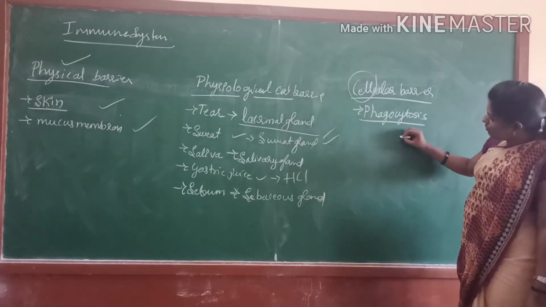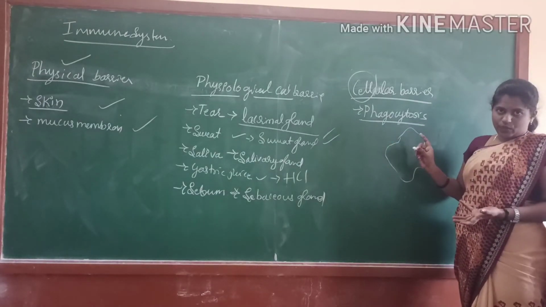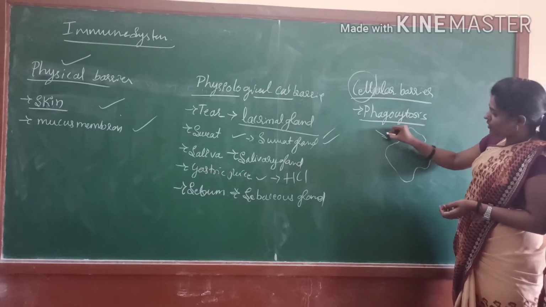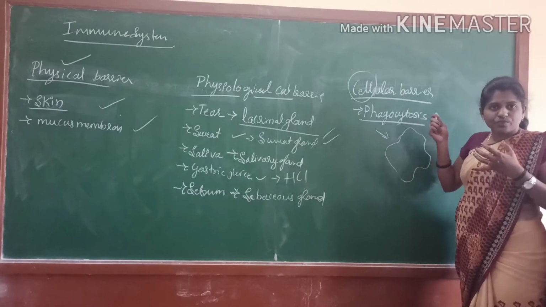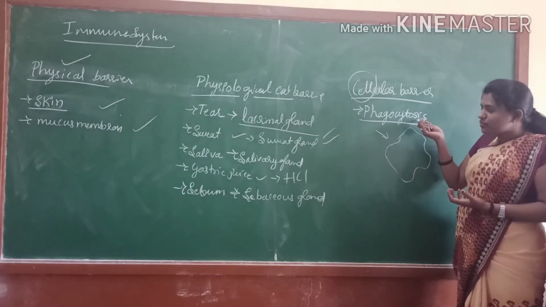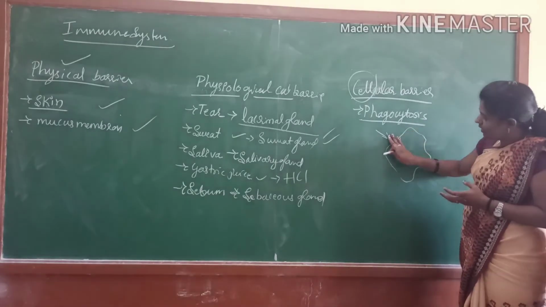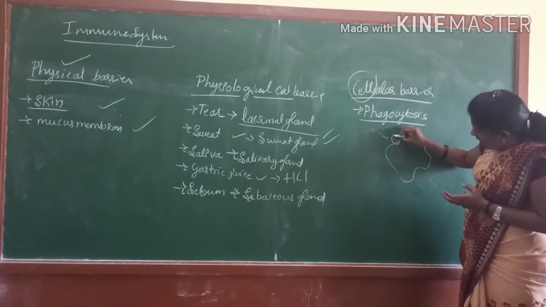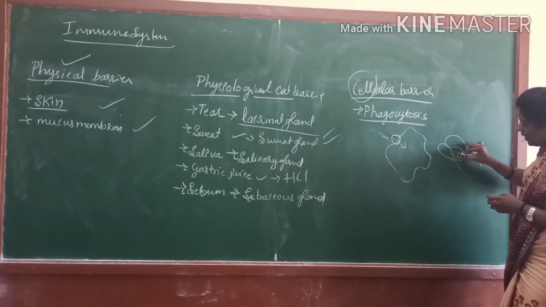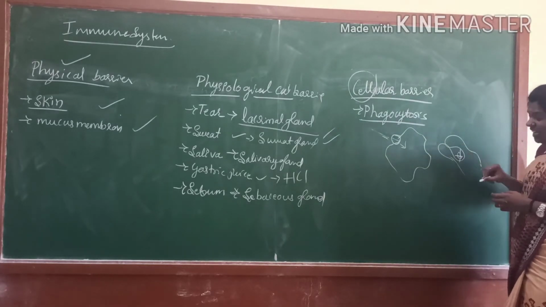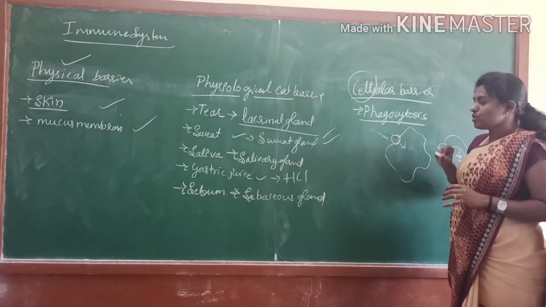For example, when some foreign body or foreign infected cell affects our body, the phagocyte cells act on it and it enters the cell. After that it is degenerated or destroyed by these cells, and this process we call